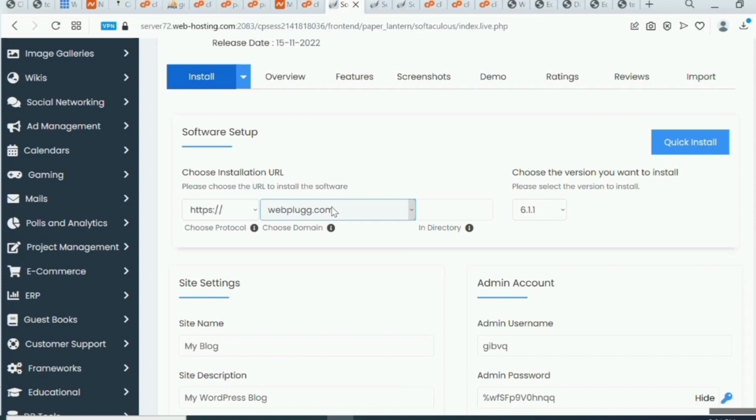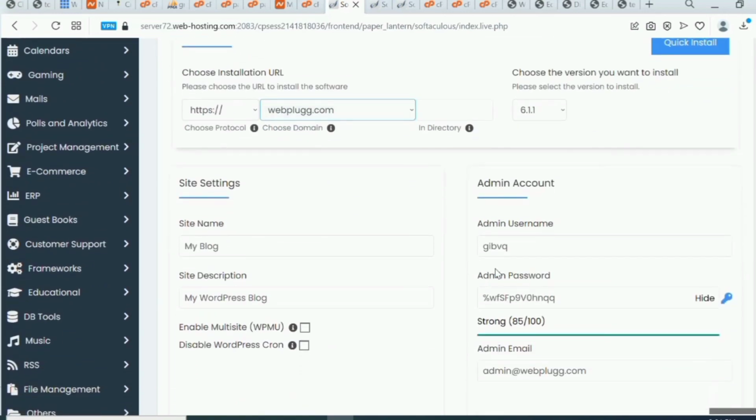So if you're designing this blog for your client or for yourself, you will see the domain right here, and what you just have to do is come down here and set up your admin username. So I can say my admin username is admin.